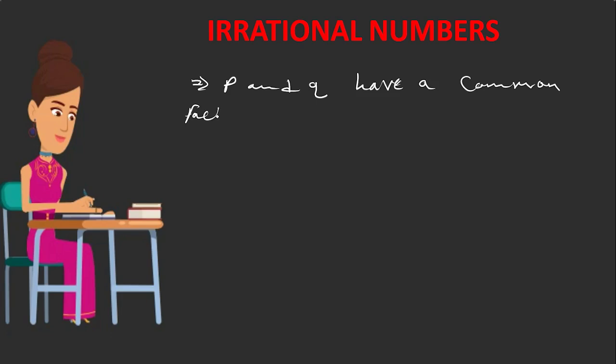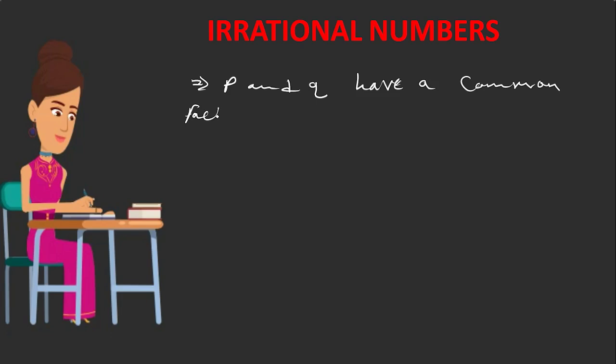This contradicts our assumption because we made an assumption somewhere else.